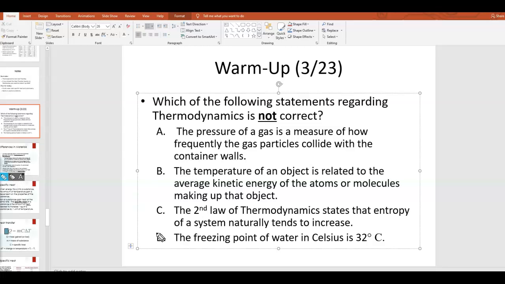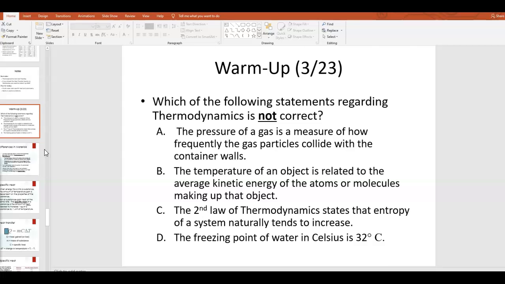Okay, so hopefully you got the correct answer. The correct answer is D. The freezing point of water in Celsius is actually 0 degrees Celsius. Okay, so in the Celsius temperature scale, water freezes at 0, and it boils at 100 degrees Celsius. Now, it is true that the freezing point of water is 32 degrees Fahrenheit, but that's a different temperature scale. Okay, so the correct answer to the warm-up is D.